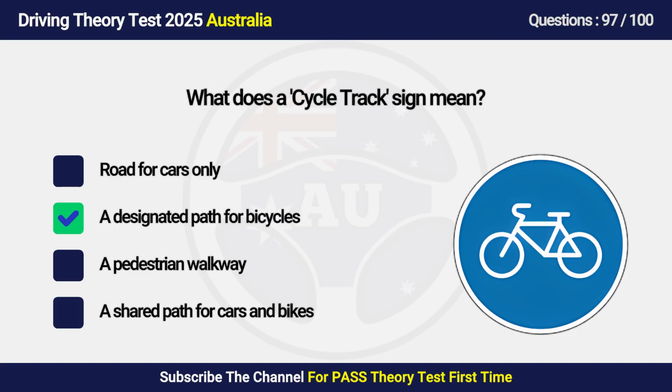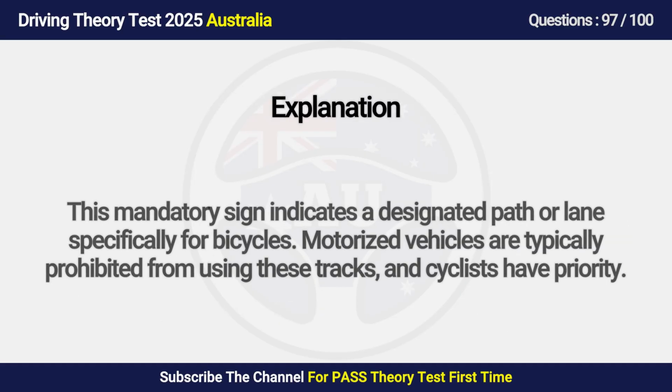Answer is B. A path for bicycles. This mandatory sign indicates a path or lane specifically for bicycles. Motorized vehicles are typically prohibited from using these tracks, and cyclists have priority.